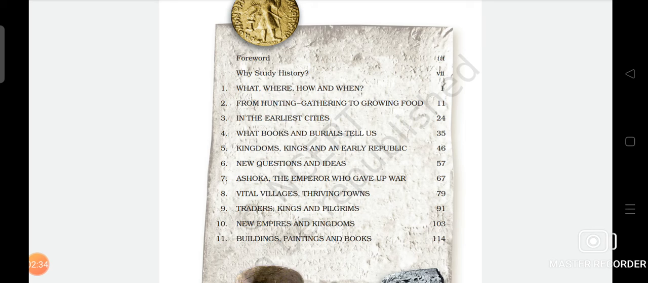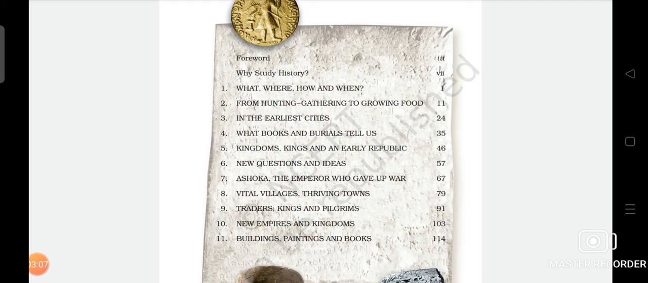Kingdoms, Kings and an Early Republic. In the fifth chapter, we will look at the kingdoms. What came as the Janapadas, Mahajanapadas, and then the Mauryas, and all the sequences of kingdoms we will understand along with their kings in the fifth chapter. In the sixth chapter, we will look at New Questions and Ideas. Seventh is Ashoka, the Emperor Who Gave Up War.